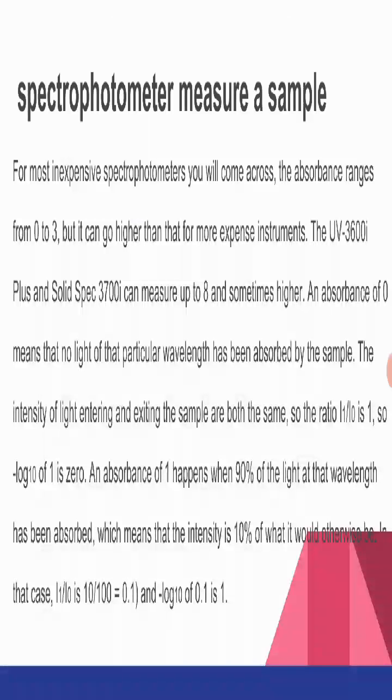So optical density is directly proportional to the concentration, as far as the path length is concerned. So if we know the value of OD, the concentration of the unknown sample can be calculated, and this is the formula to find that. Spectrometry measures a sample.